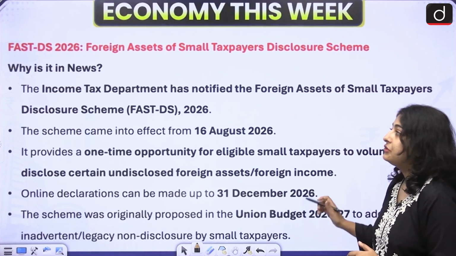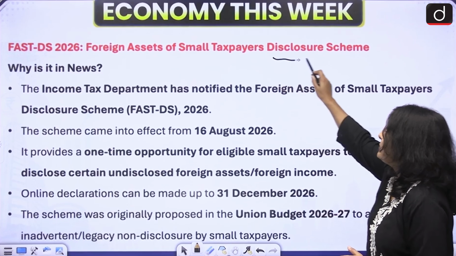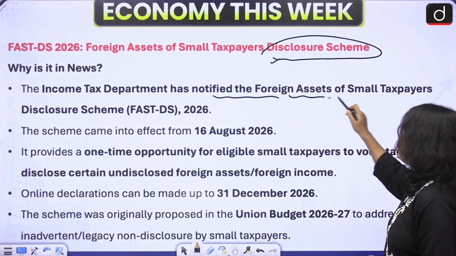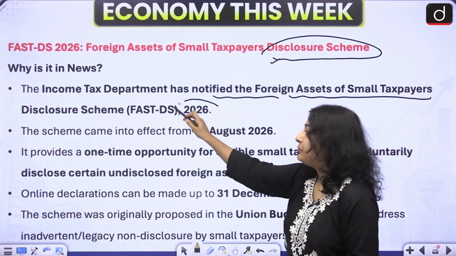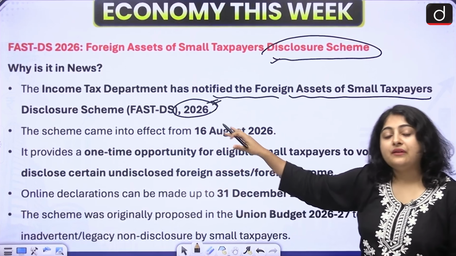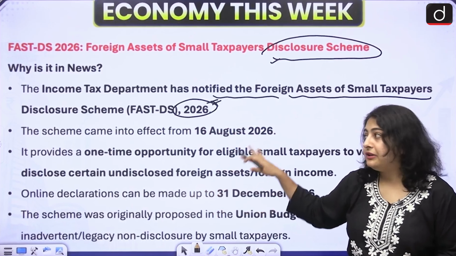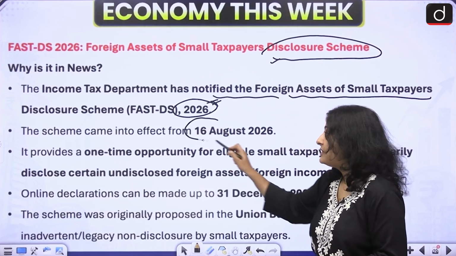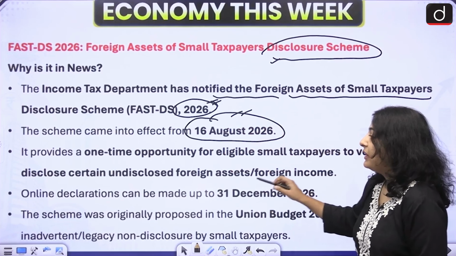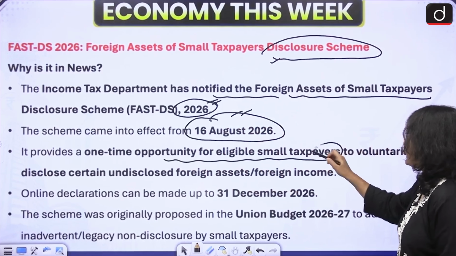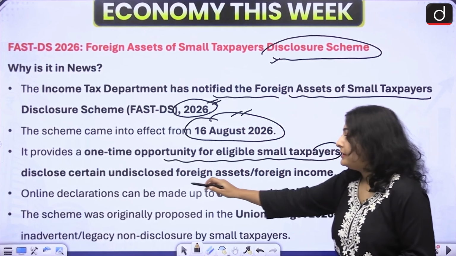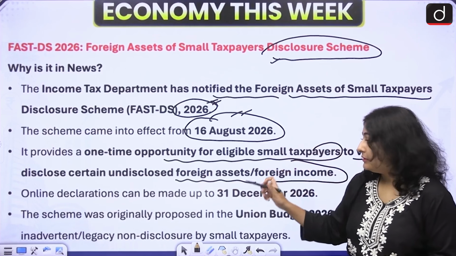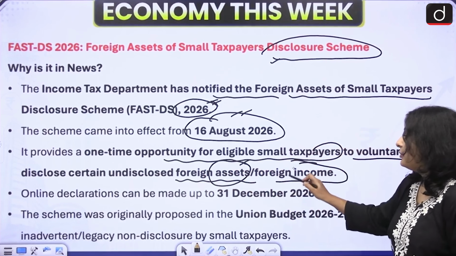Now the next news is related to the Foreign Assets of Small Taxpayer Disclosure Scheme. The income tax department has notified the Foreign Assets of Small Taxpayer Disclosure Scheme 2026. This scheme was already mentioned in this year's budget, and now the government has done the implementation part. The scheme came into effect from 16th August 2026. It provides a one-time opportunity for eligible small taxpayers to voluntarily disclose certain undisclosed foreign assets and foreign income. So it does not talk about the assets alone, it also talks about the income.